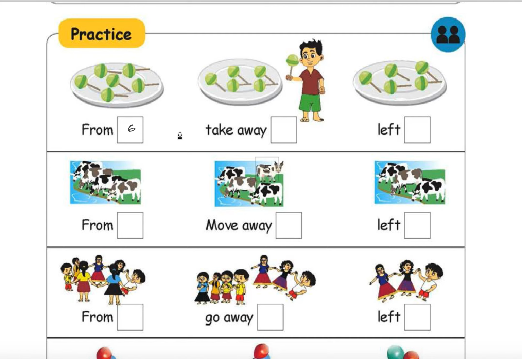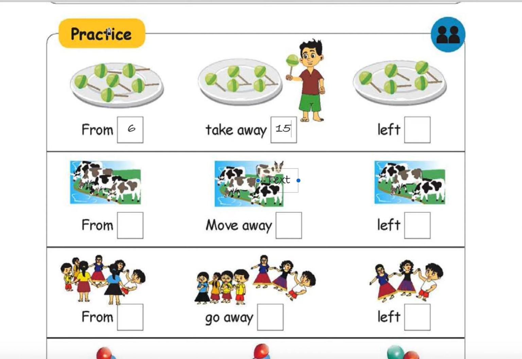Then keep it there. When you take all the 5 chocolates, you will be left with 1 only, right? No, he didn't take 5, he took only 1. See, how many in his hand? 1. So take away 1. How many are left? You can again count 1, 2, 3, 4, 5.